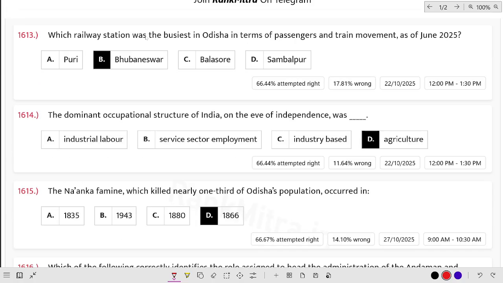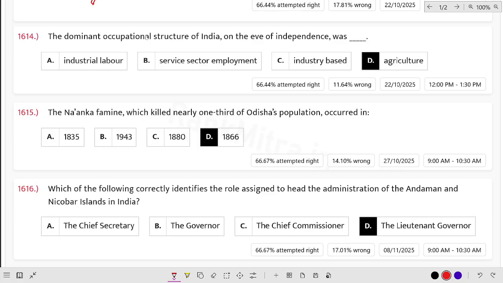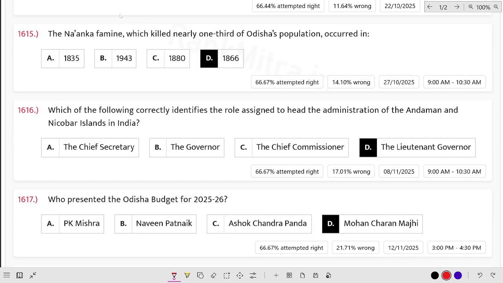Which railway station was the busiest in Odisha? Odisha's busiest railway station is Bhubaneswar. The dominant occupation structure in India on the eve of independence was agriculture, the primary sector. The Na'anka Durbhiksha, which killed nearly one third of Odisha's population, occurred in 1866.